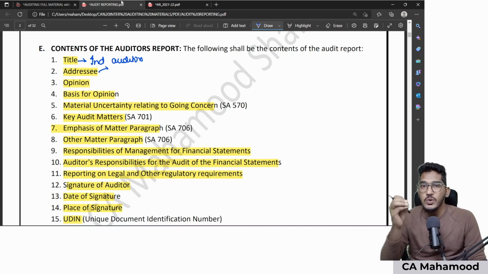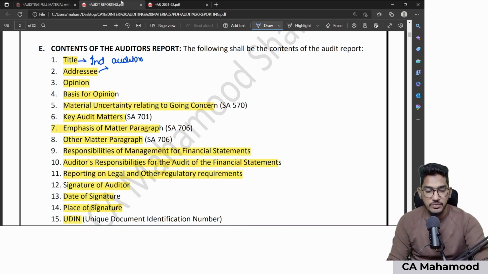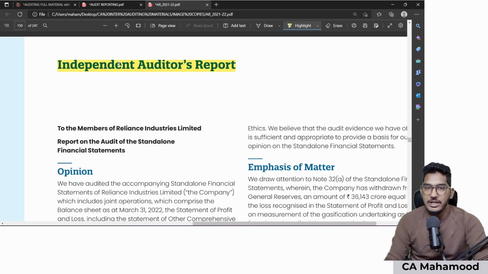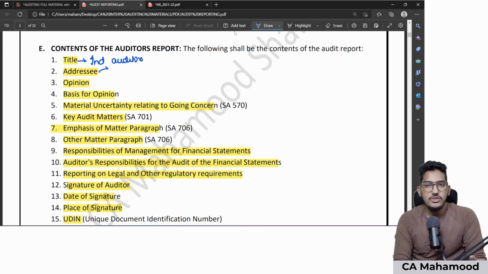So who should be your addressee? That depends upon the legal form of your client's organization. For example's sake, as we are looking into this Reliance Industries Limited audit report, since it is a company, who is the addressee here? Members or shareholders. So title has been given, then addressee has been given. Let us come to the next content. Once you have given title and addressee, let us come to the point directly.